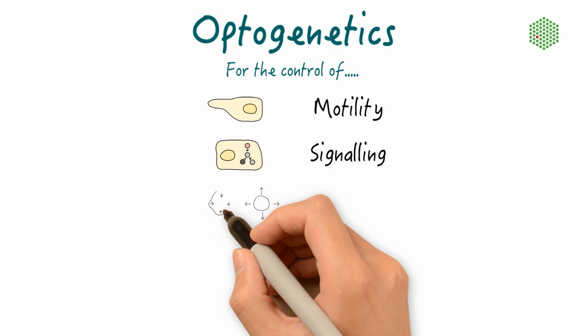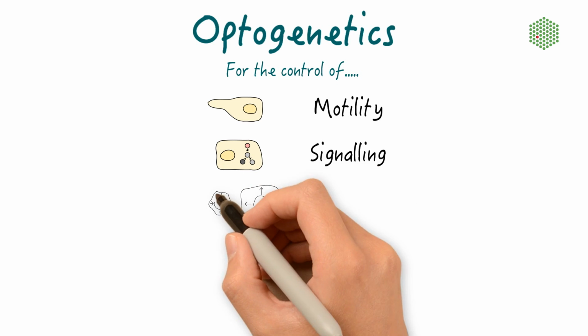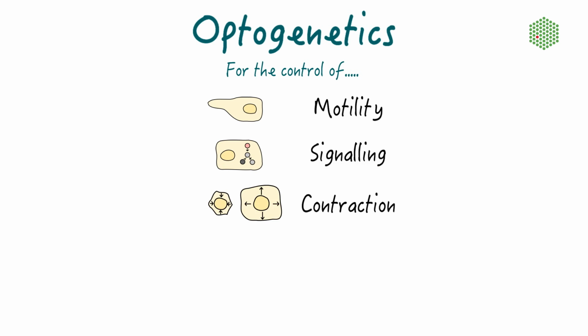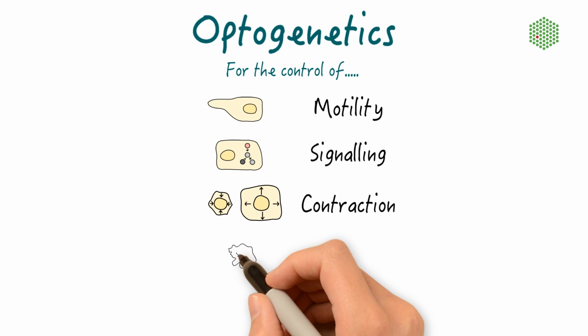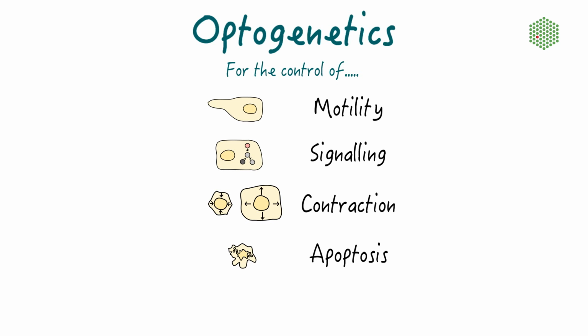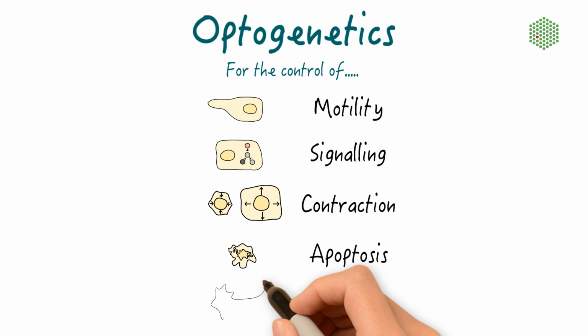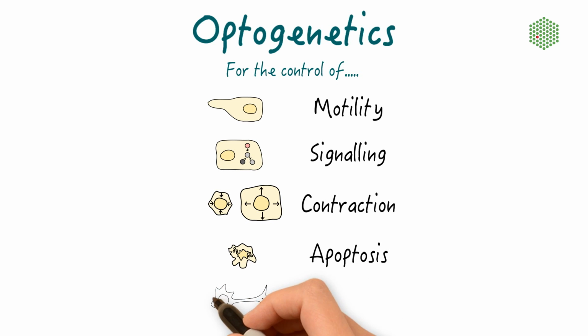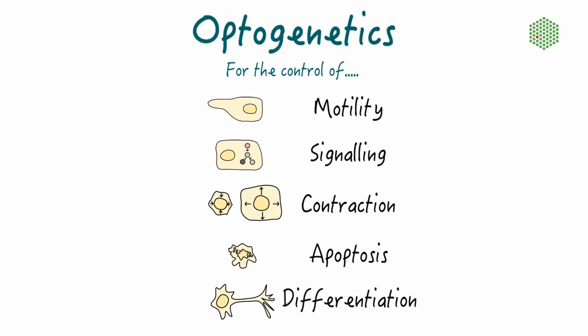We can also induce and prevent actomyosin contractility of a cell or tissue. We can control life-death decisions, such as triggering apoptosis upon light exposure. And finally, we can enforce a specific cell fate by the light-dependent control of cell differentiation.